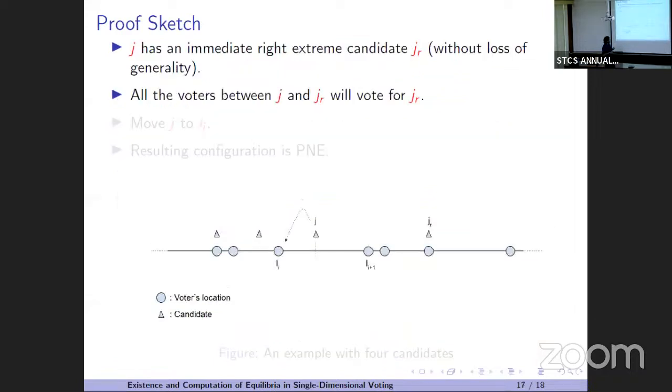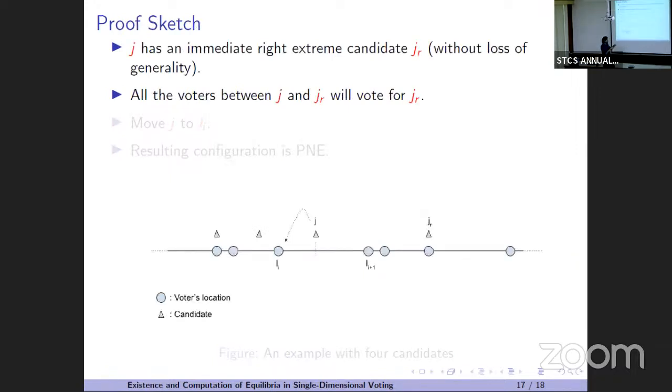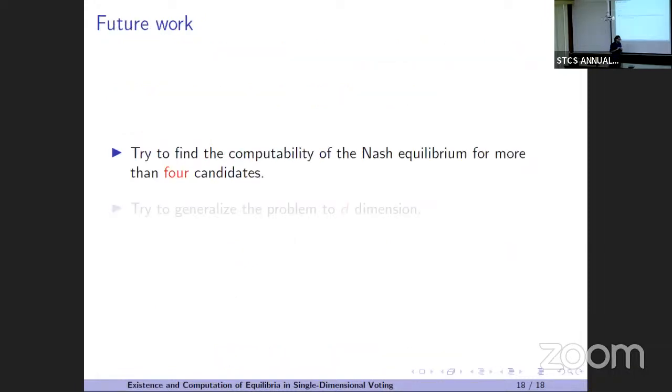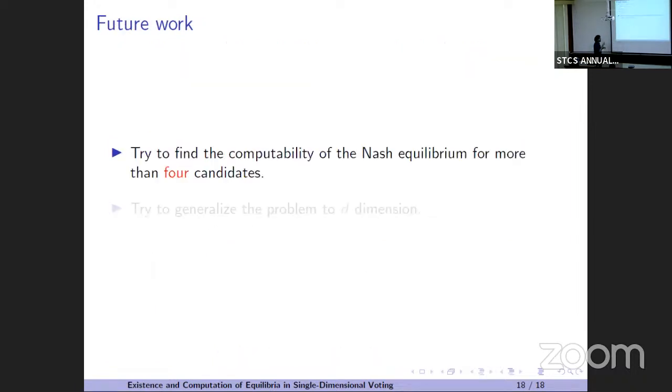So for more than 4 candidates, we don't know. We have an example where this algorithm will not work. This algorithm is saying that you just iterate over all the configurations. But for 5 candidates, we have an example where in every pure Nash equilibrium, at least one of the candidates will be on some continuum. So basically, you can't iterate over the voters' locations. For 5 and more candidates, we don't know if the problem is computable or not. We don't have an algorithm to decide. Forget about exponential or whatever, we don't have an algorithm for it. Okay, so it's still open.